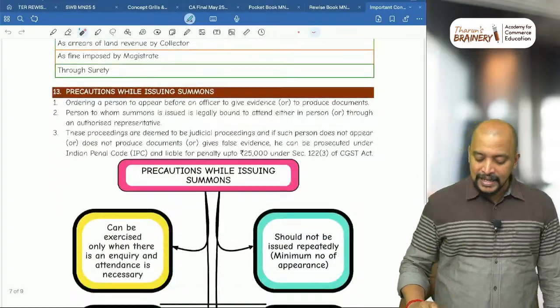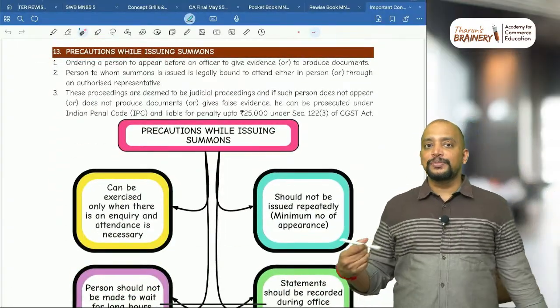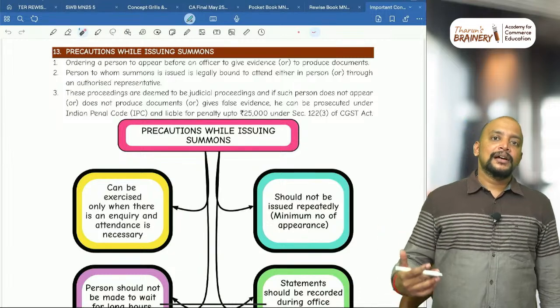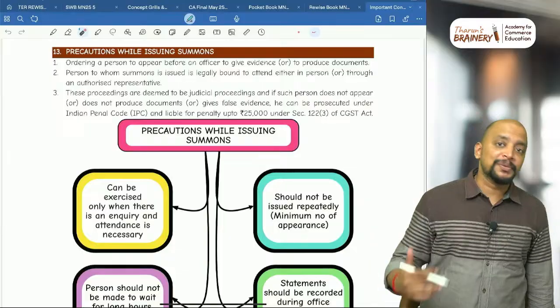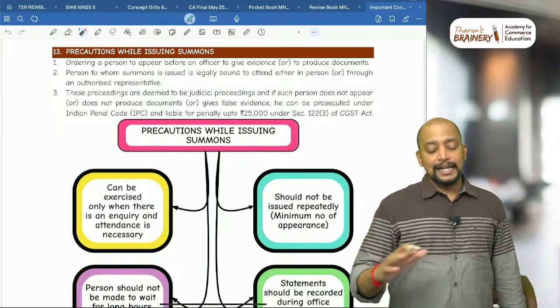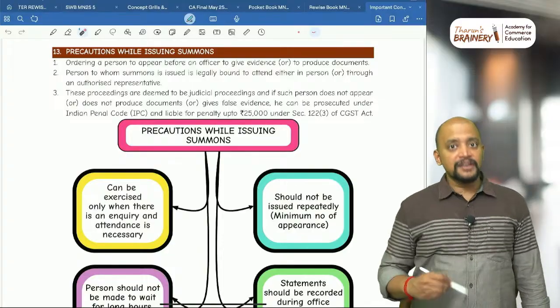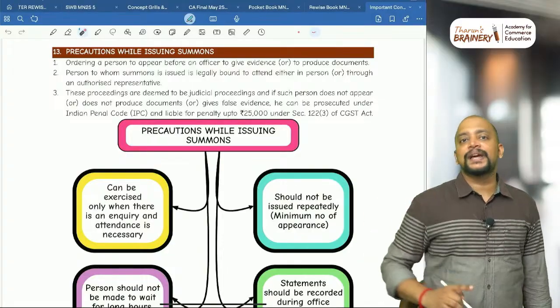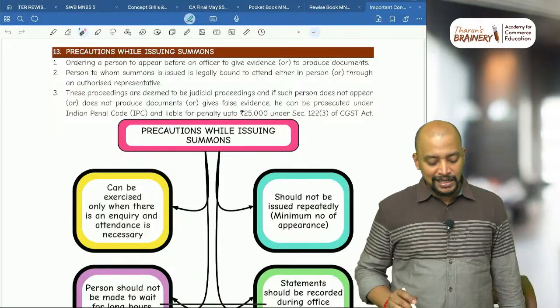Then next, precautions while issuing summons. So what are the precautions to be taken? Summons, any person, like officer can ask any person to appear before the officer to give any document or record or give evidence, etc. If that particular person is not appearing because of summons, there is a penalty under 122 subsection 3 up to 25,000, that will be the penalty.